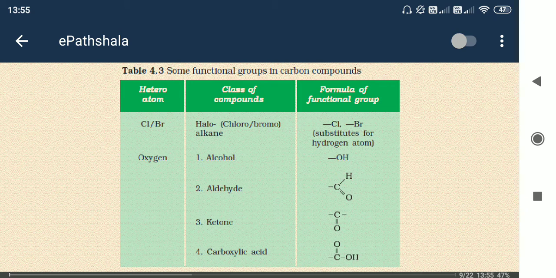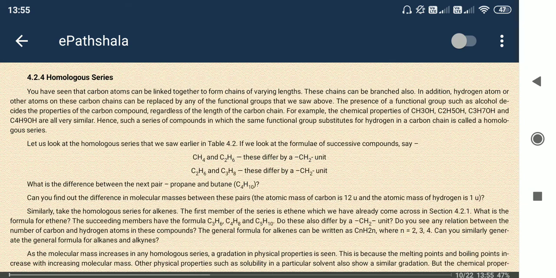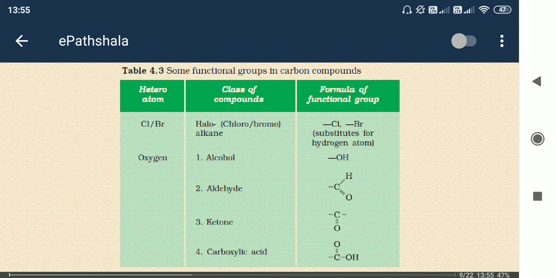Another thing needs to be noted. In case of ketone, C double bond O is there. How many bonds are needed for carbon? It is 4 only. So here 2 bonds are already done, C double bond O, but 2 bonds are missing. That's why C has two extra hands, right and left, that can be anything like H or some other carbons. So ketone is the CO group. The next one is the carboxylic acid group. This is known as COOH, C double bond O, and OH.